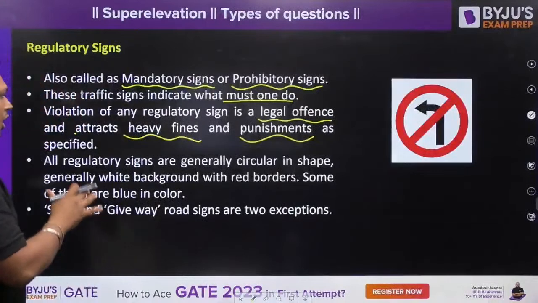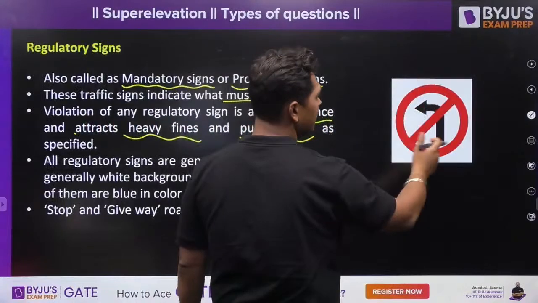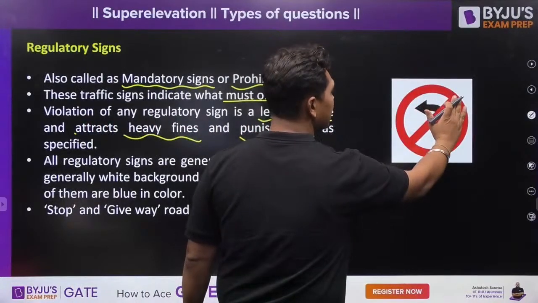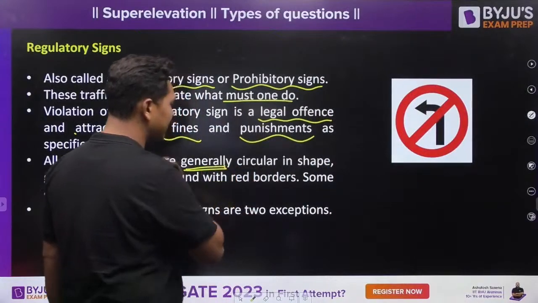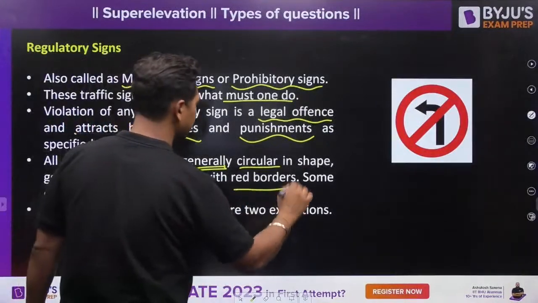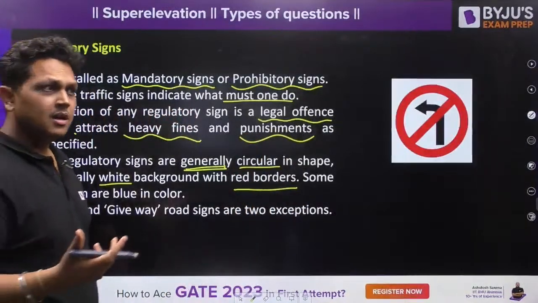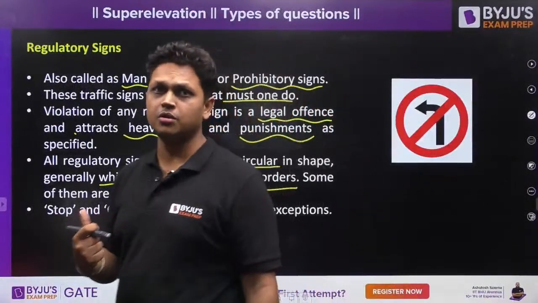Okay, all the regulatory signs generally are circular in shape, as you can see over here, with a white background and red boundary. So generally, I am saying generally, they are circular in shape with a white background and red borders. But there are some regulatory signs which are also blue in background, which I am going to show you shortly.